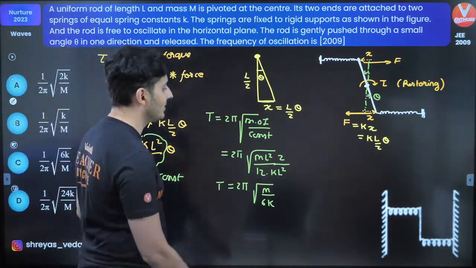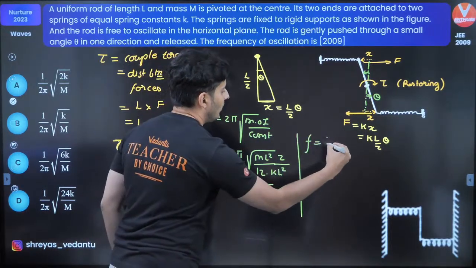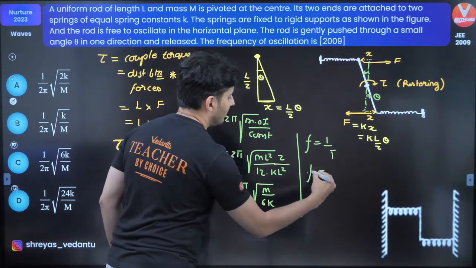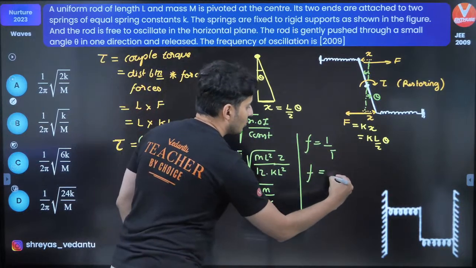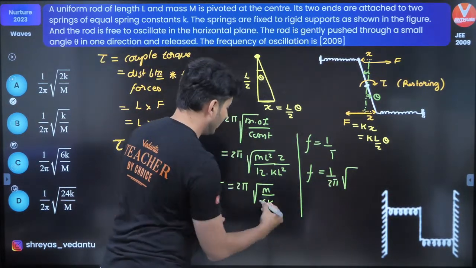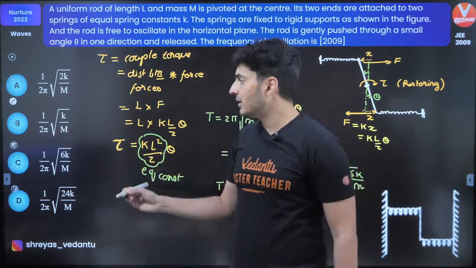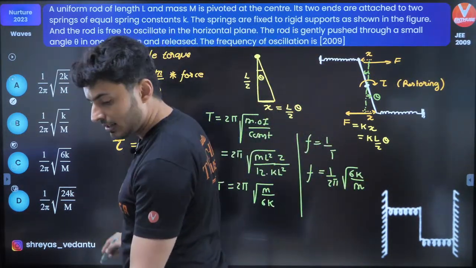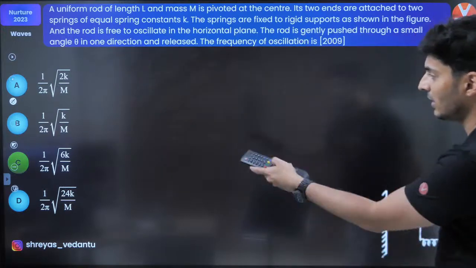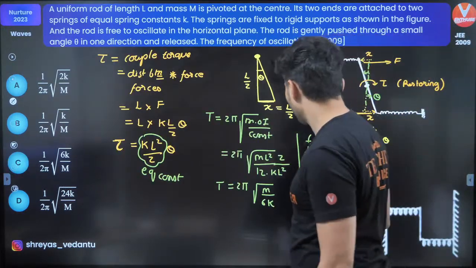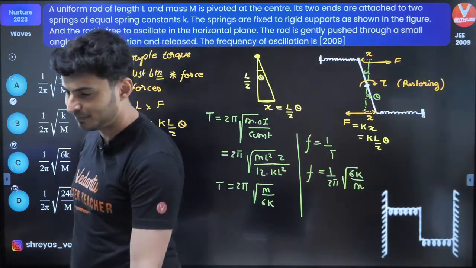This is time, but I don't need time. I think I need frequency. So f is 1 by T. So f will be the inverse of this: 1 by 2 pi under root 6k divided by m. And I think I should have an option like that right over here in option C. Yes, it is there. Beautiful question.